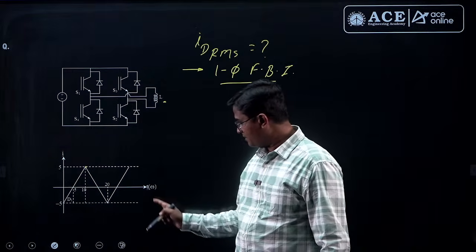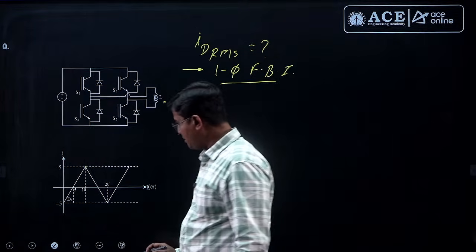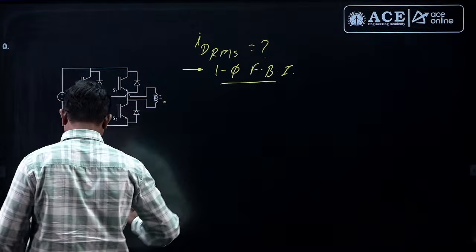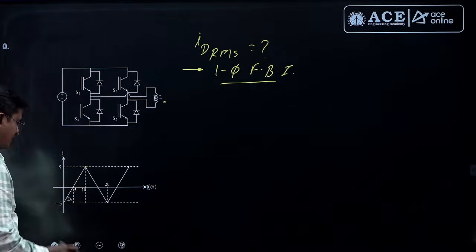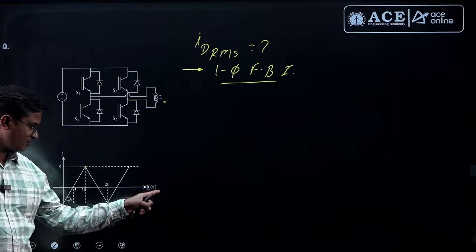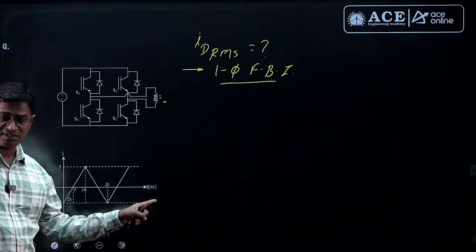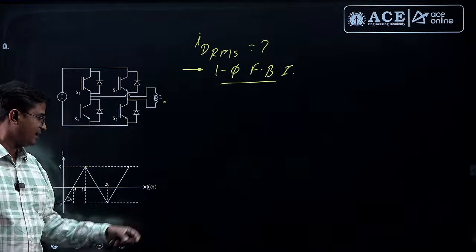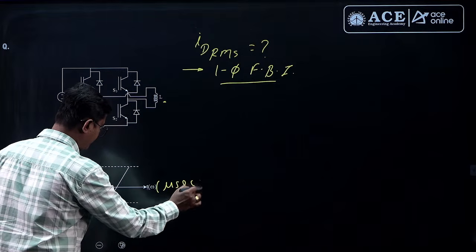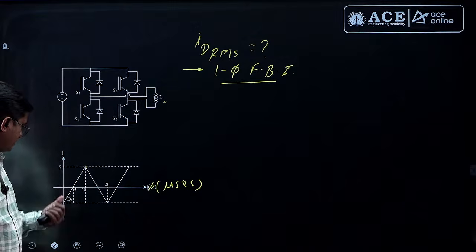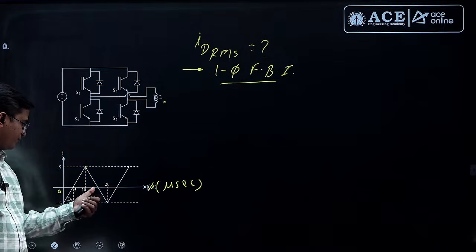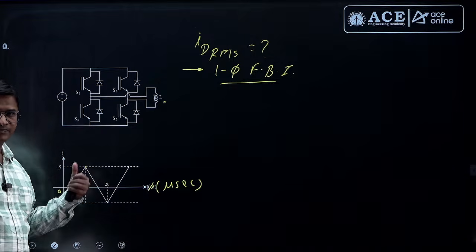And this is my time t. This is 5. I think this time he has mentioned in microsecond. Okay, we don't have clarity because this is a memory based question. Let us take it as microsecond, right? So 0 to 5 microsecond, 5 to 10 microsecond, 10 to 15, 15 to 20, right?